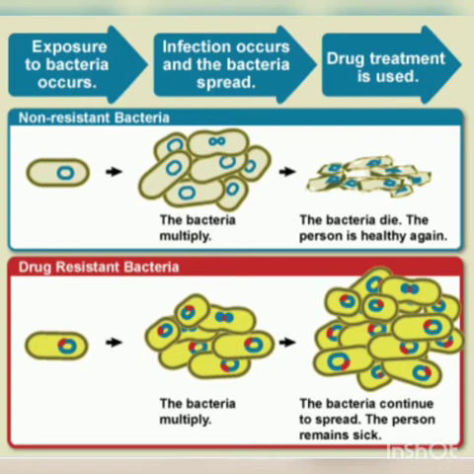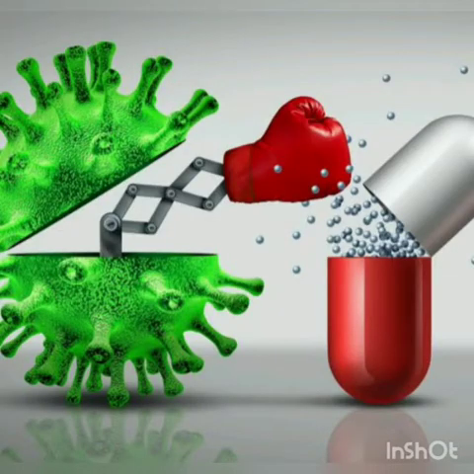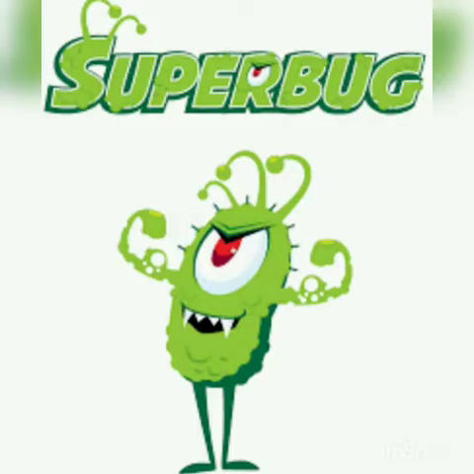When the bacteria become resistant, antibiotics cannot fight against them and the bacteria multiply. Narrow spectrum antibiotics are preferred over broad spectrum antibiotics. They effectively and accurately target specific pathogenic organisms and are less likely to cause resistance. Superbug is a term used to describe strains of bacteria that are resistant to the majority of antibiotics commonly used today. So what is a superbug? Superbugs are nothing but genetically modified bacteria. Right?